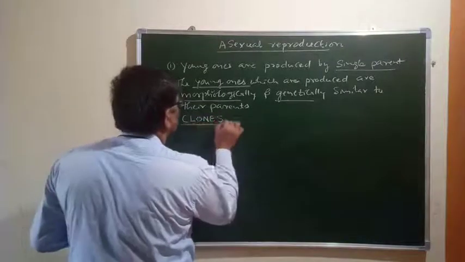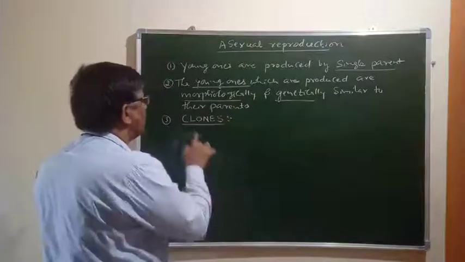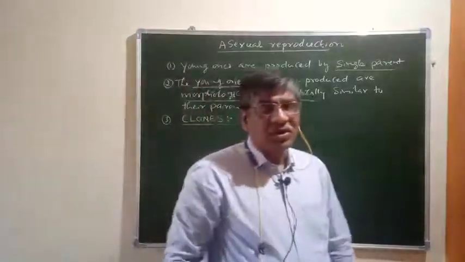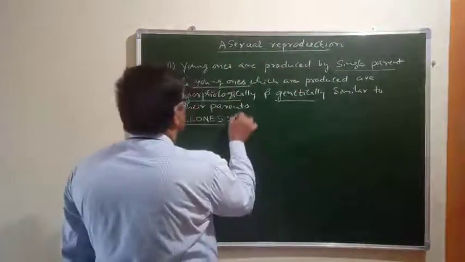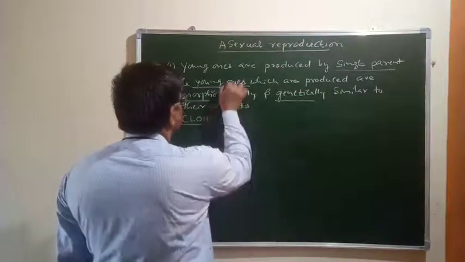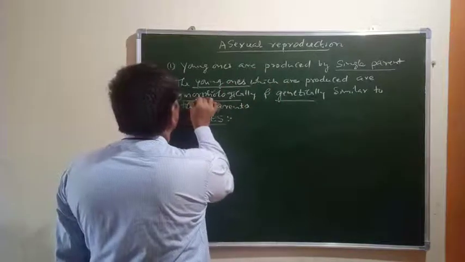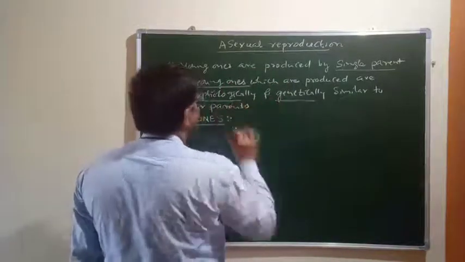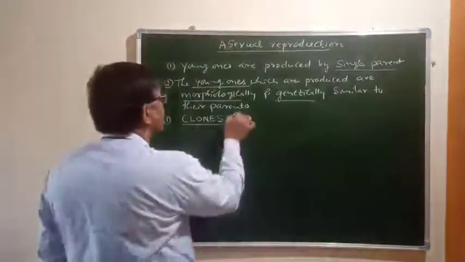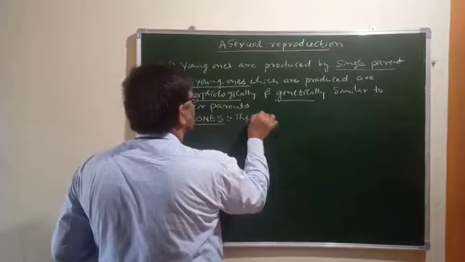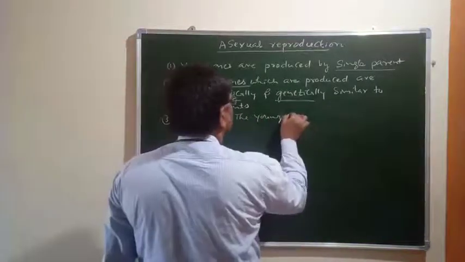Please remember, in your examination they may ask: what are clones? The individuals or young ones produced by asexual reproduction that are morphologically and genetically similar to their parents are called clones.